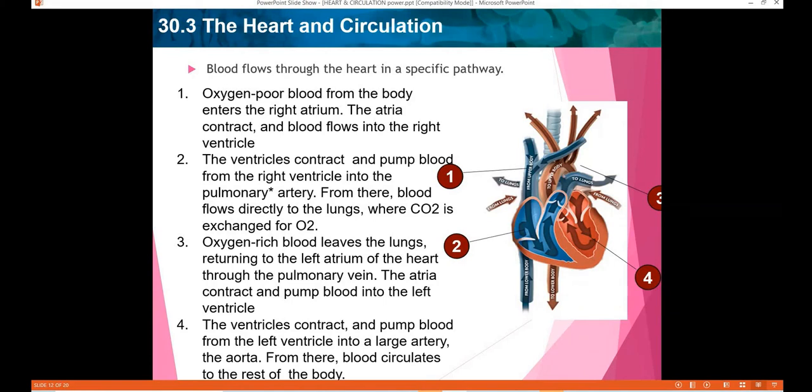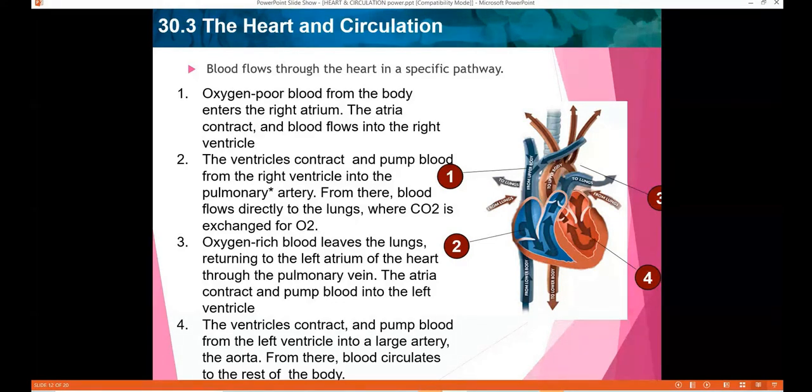Notice that blood always enters the heart through an atrium and leaves the heart through a ventricle. We know the four chambers. The contractions of the atria and then of the ventricles keep blood moving in this sequence. Just now we discussed how the contractions take place. These contractions allow the blood to keep on circulating.